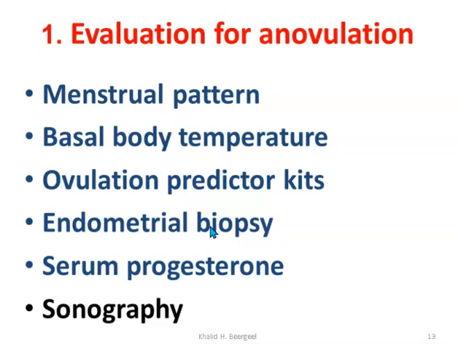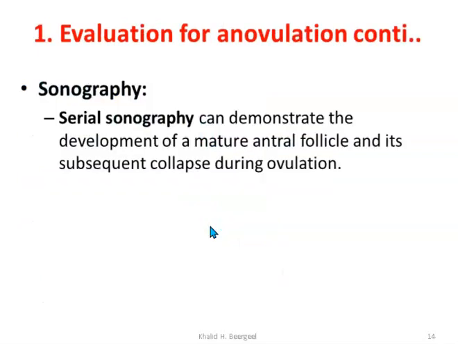Another thing is sonography. Sonography to check for ovulation is transvaginal sonography repeated every day during the follicular phase, especially the late follicular phase, to see the follicle forming, growing, then collapsing, which means this follicle has ovulated. But it's not used commonly in real practice because it needs serial transvaginal ultrasound and it's quite invasive. And there are simple methods that we can use to check the ovulation.